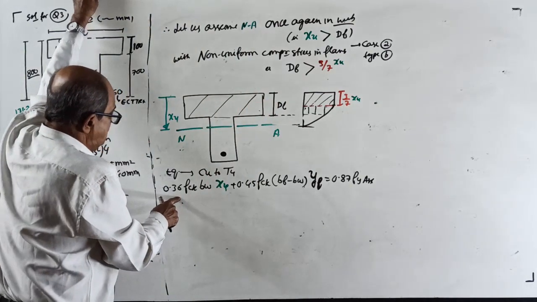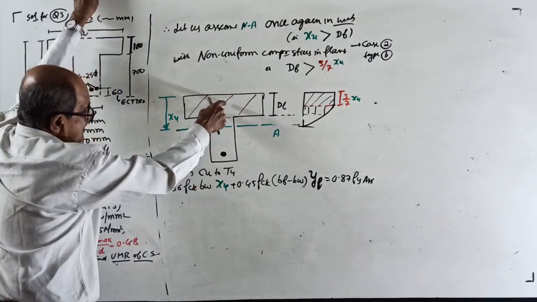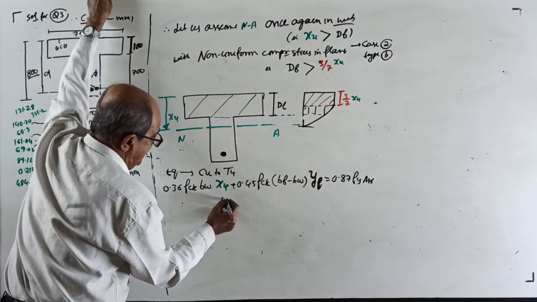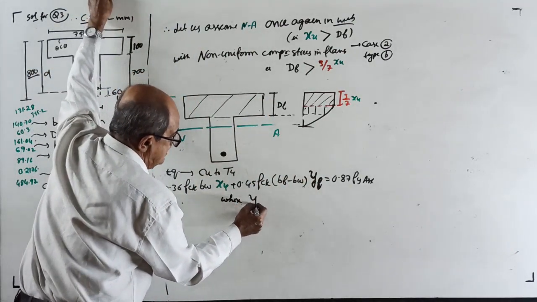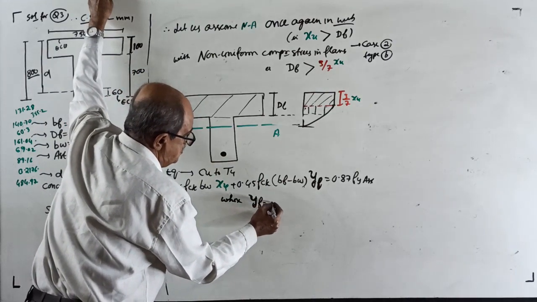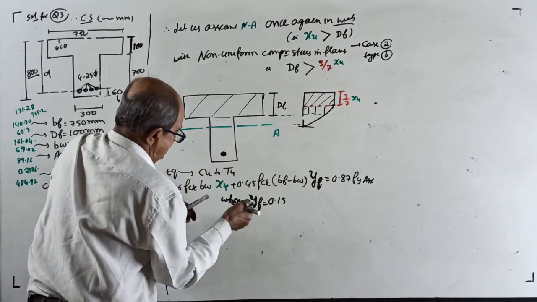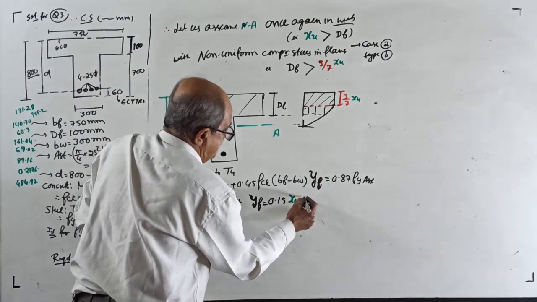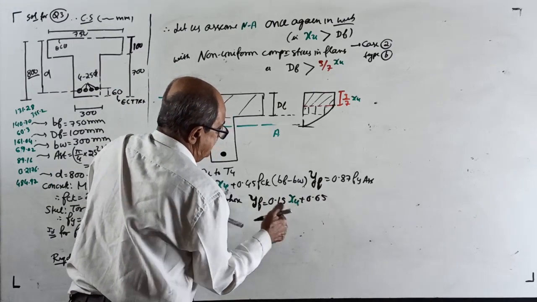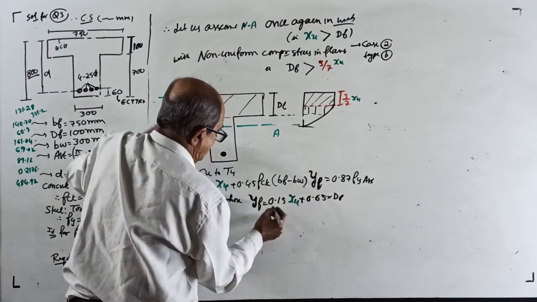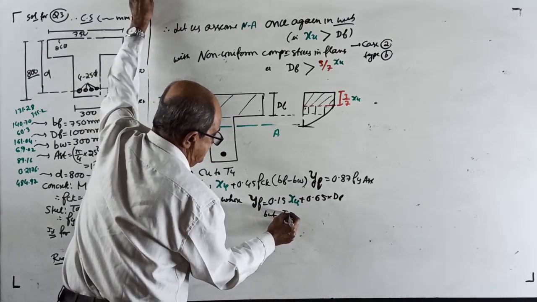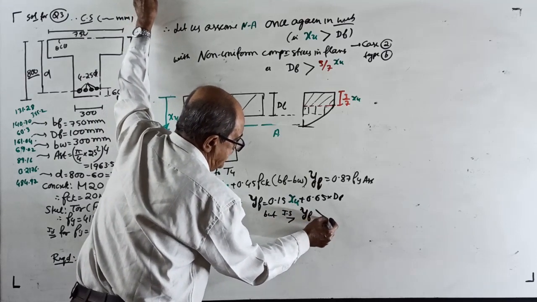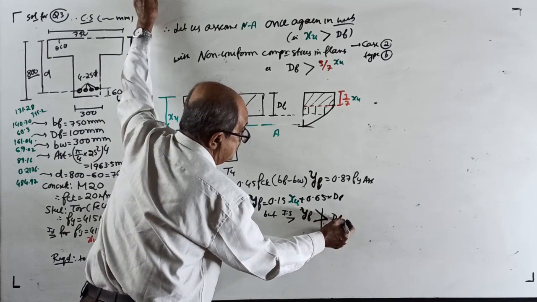And how I got this one? Stress into this area is the force. Now see, before you substitute, YF equal to 0.15 times XU plus 0.65 times DF. Okay, but as per IS code, your YF value should not be taken more than the DF value. Okay, now start.